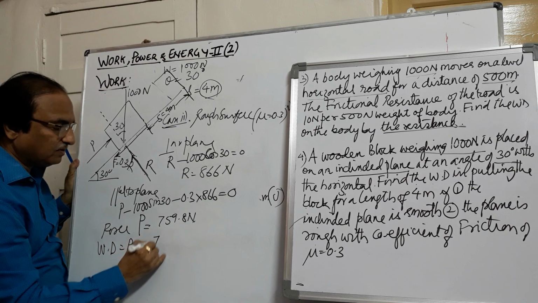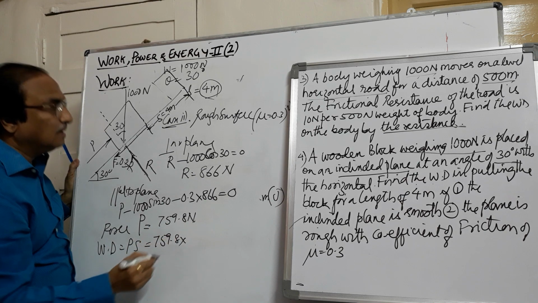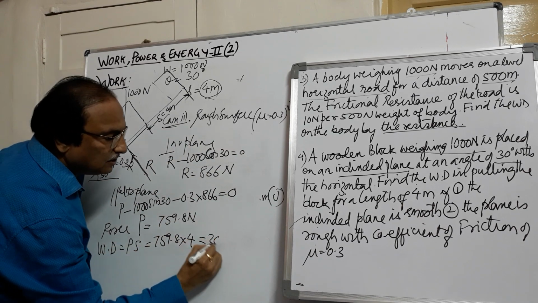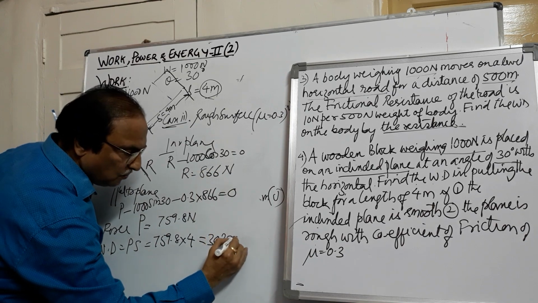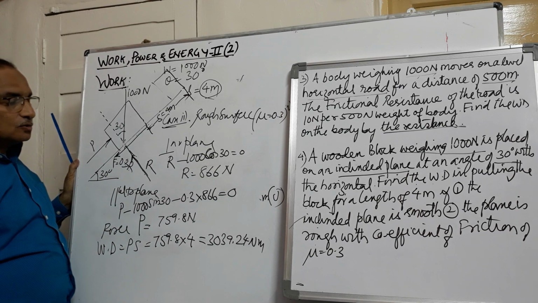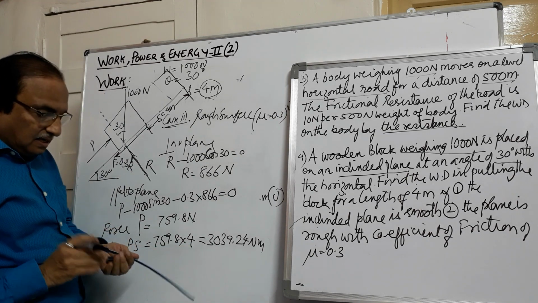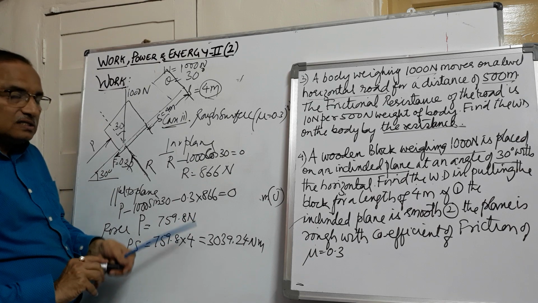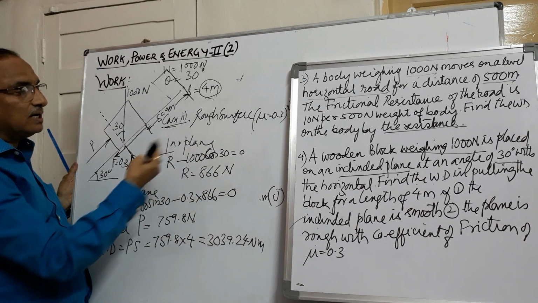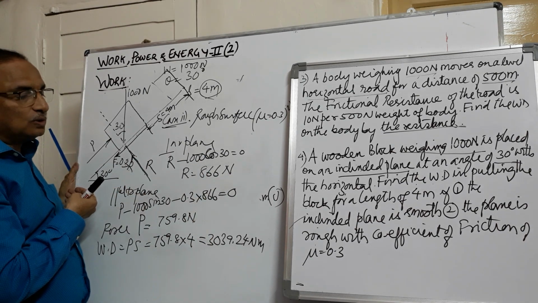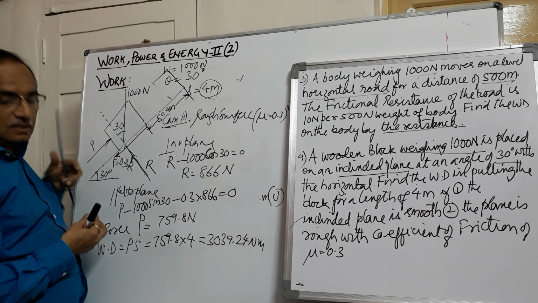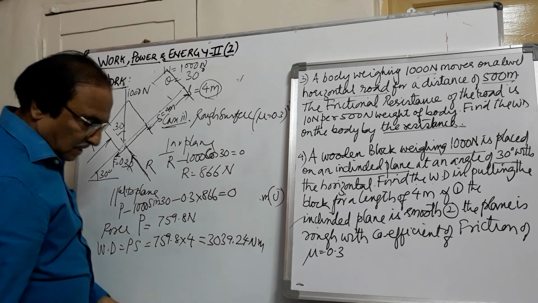So the work done is nothing but the force and the displacement. Force here is 759.8 and the distance it is traveling is 4 meters. If you multiply this, you get 3039.24 Newton meter. So in the first case, since the surface is smooth, the work done is less. Since friction is here, the work done will be more. In the earlier case we have seen 2000 Newton meter. Here the work done is 3039.24 Newton meter.